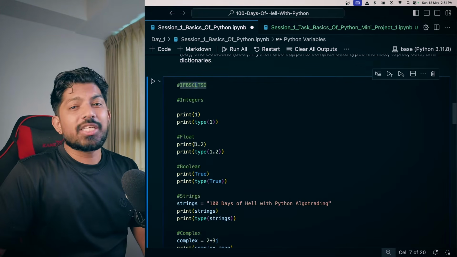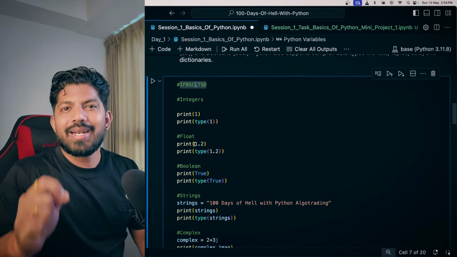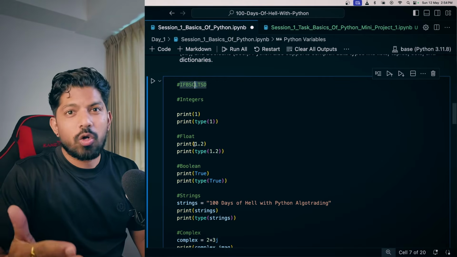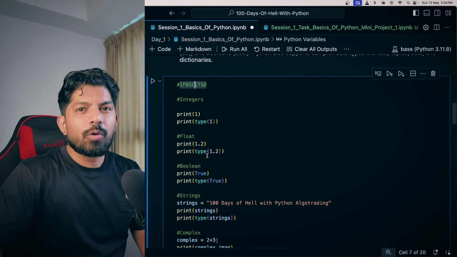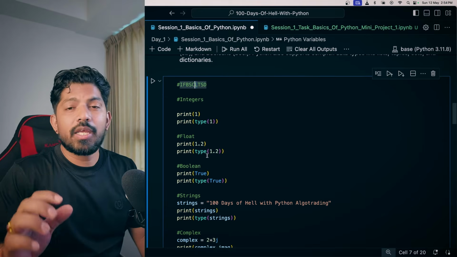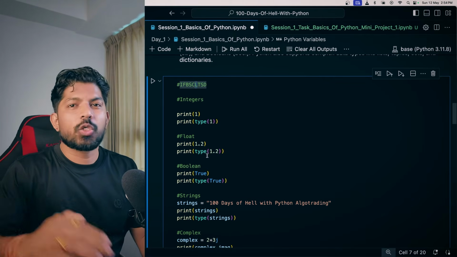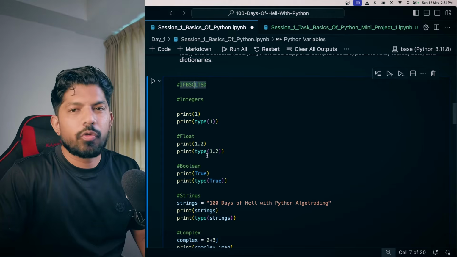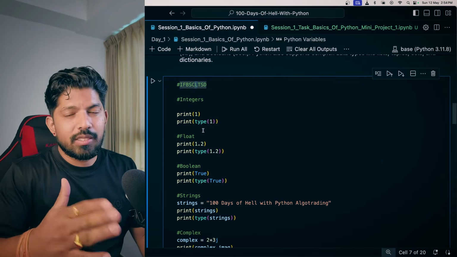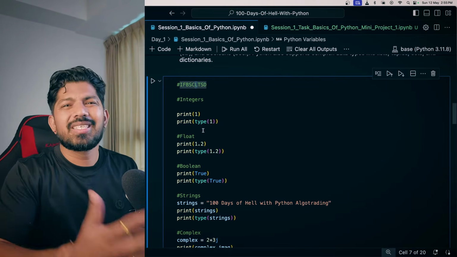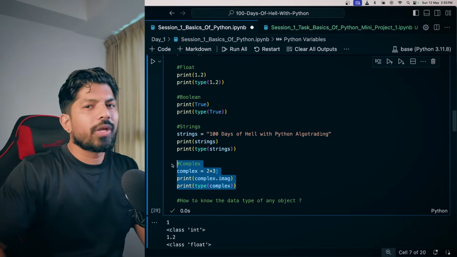Next is list. List is one of the most important data types. You will be using it a lot in algo trading. So you have to understand these concepts very clearly, because if your fundamentals are strong, then you will have an edge over all the other algo traders for sure. And I'll be explaining all these in the future videos very extensively. This is just the introduction. So just quickly have a look.